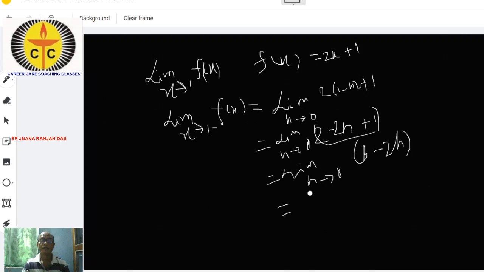Similarly, you can write the limit as h tends to 0 of 3, a constant function. f(x) equal to 3 means it is a constant function; it does not depend upon the value of the independent variable. Minus the limit of 2h.